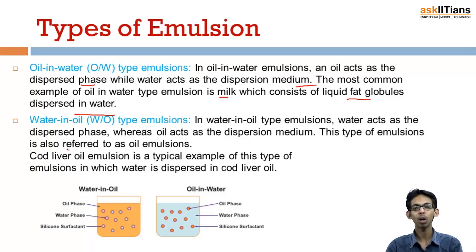Next is the water in oil emulsion, in which the dispersion medium is oil and the dispersed phase is water. Now it is the inverse of oil in water. So in water in oil type emulsions, water acts as the dispersed phase, whereas oil acts as the dispersion medium. And this type of emulsion is also referred to as an oil emulsion, and the example is cod liver oil emulsion. It is a type of water in oil emulsion, and in this water is dispersed in cod liver oil.